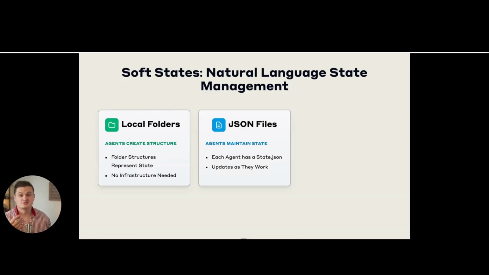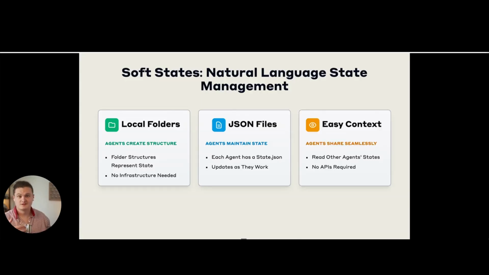Then each agent, as it goes, maintains a state file, and we just specify that it should be in JSON format and how it should update it, and it updates as they work. This provides very easy context sharing and context management, because each agent can just read and write to the files that they need to at any given time, and we don't have to configure who's allowed to talk to who.